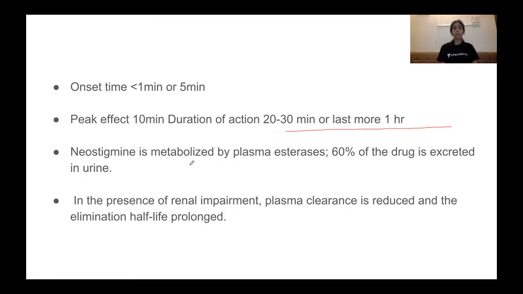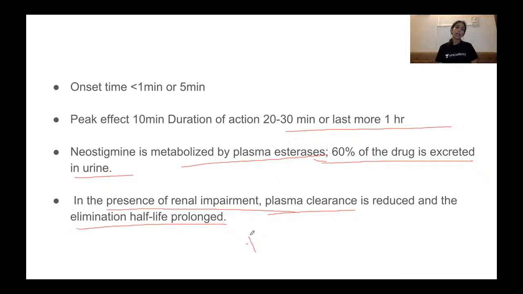Neostigmine is metabolized by the plasma esterases, and 60% of the drug is excreted in the urine by the kidney. Like I said, in the presence of renal impairment, plasma clearance is reduced and elimination half-life is prolonged, and hence this prevents recurarization, like I explained earlier.